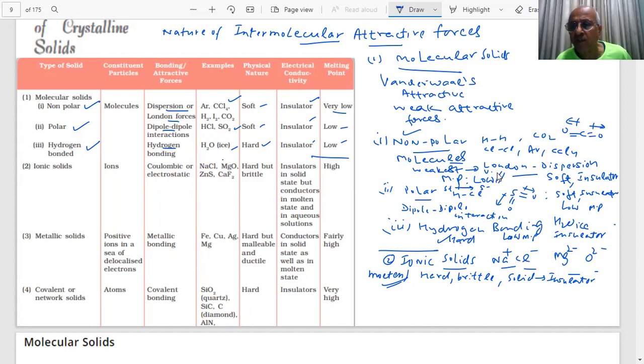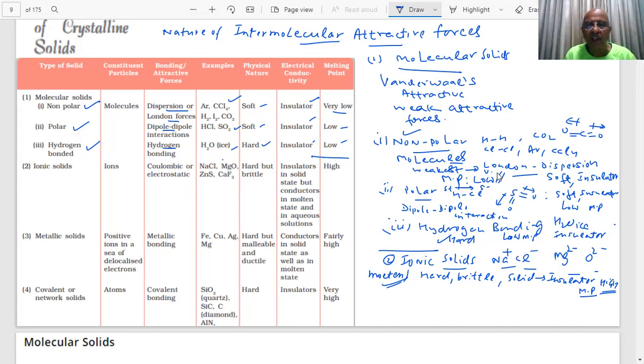Further. So what will be the properties of an ionic solid? They will be hard, and their melting point will be high or low? An important question has been asked in the paper. Melting point will be high for an ionic solid, because the force of attraction is strong. You have to break the forces of attraction when you melt the solid. When these forces are strong, more energy will be required. Enthalpy of fusion will be higher, because the potential energy holding the particles is strong. You have to break it.